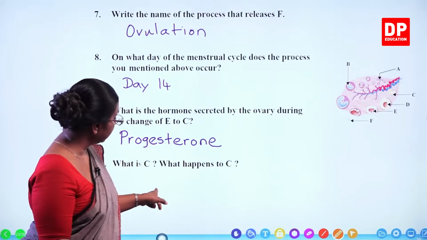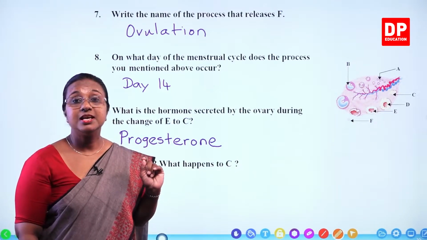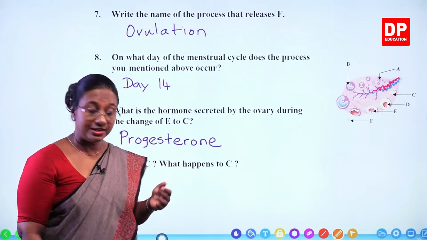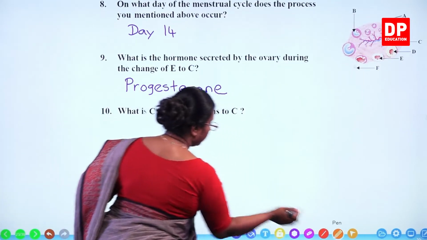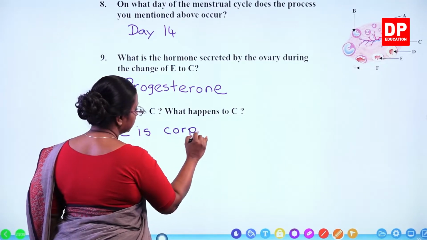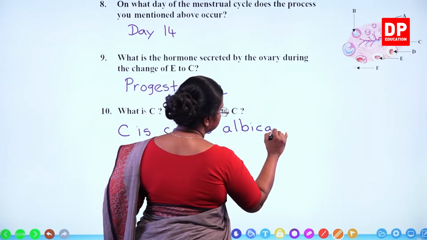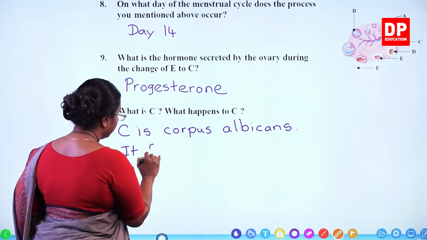Then what is C and what happens to C? C is corpus albicans. And what happens to it? It fades off. So, here you can say C is corpus albicans. It fades off.